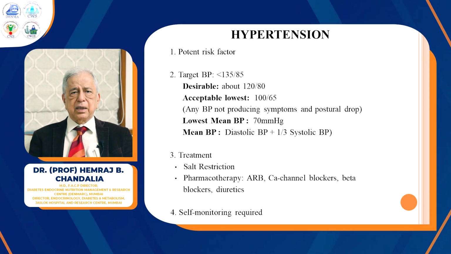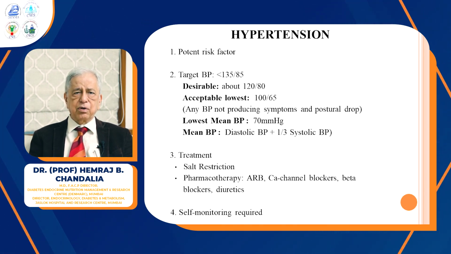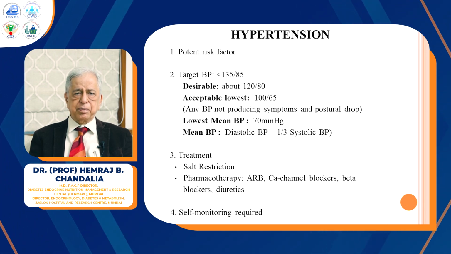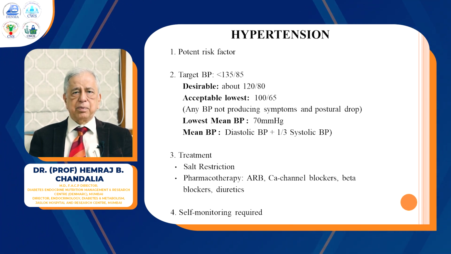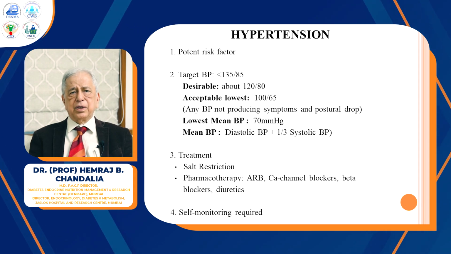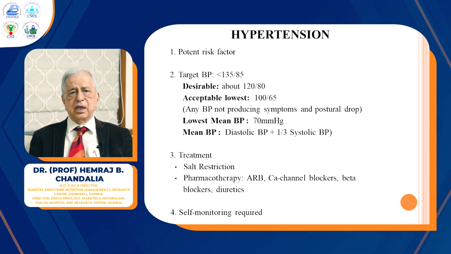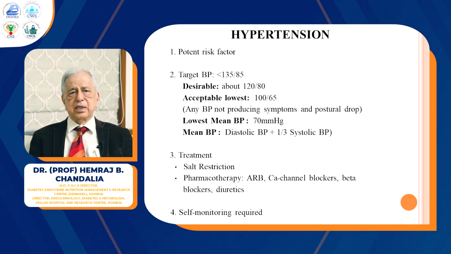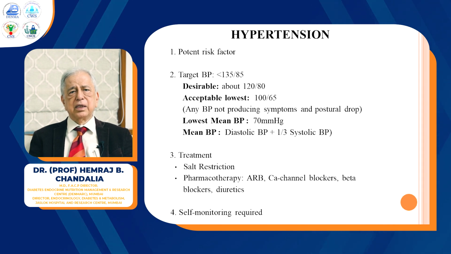And remember that any BP as low as possible without producing symptoms is our aim, and it should not have postural drop, so you keep looking at the standing blood pressure in these people. The lowest mean blood pressure is important, and mean blood pressure is the diastolic blood pressure plus 1/3 of the systolic blood pressure, and the mean blood pressure should not be less than 70 millimeter in order to ensure cerebral perfusion and renal perfusion.